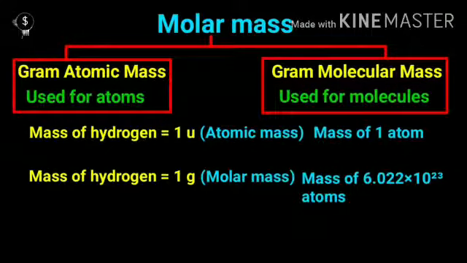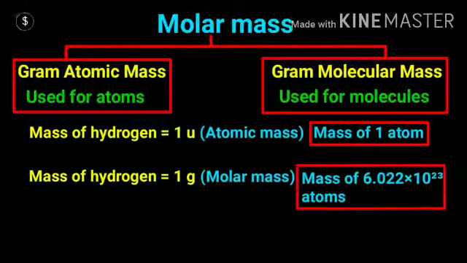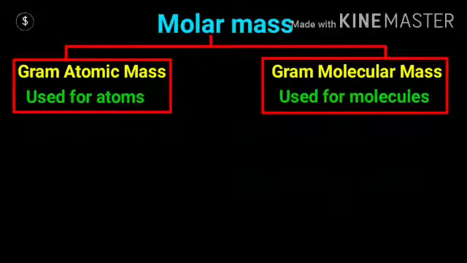And what is mole? 6.022 into 10 raised to the power 23 particles, can be atoms, ions or molecules. So mass of one atom is atomic mass and mass of 6.022 into 10 raised to the power 23 atoms is molar mass, or gram atomic mass.